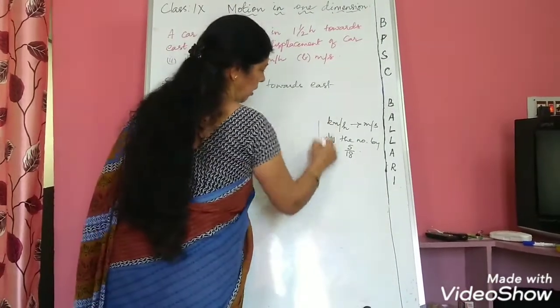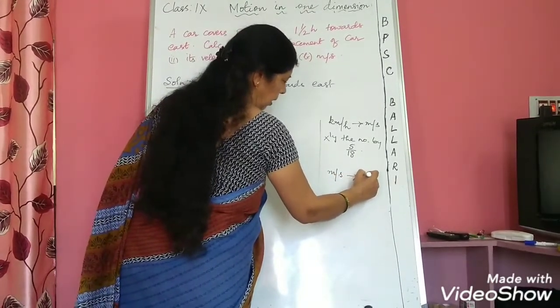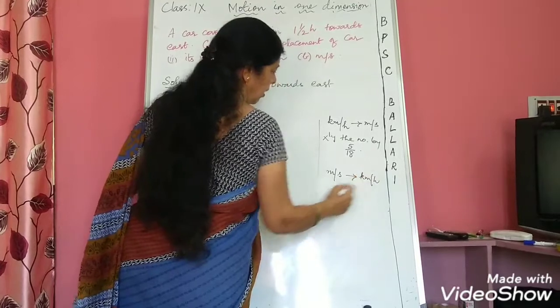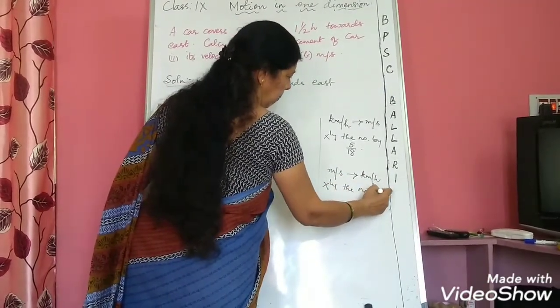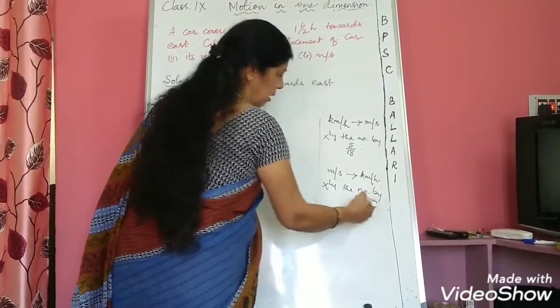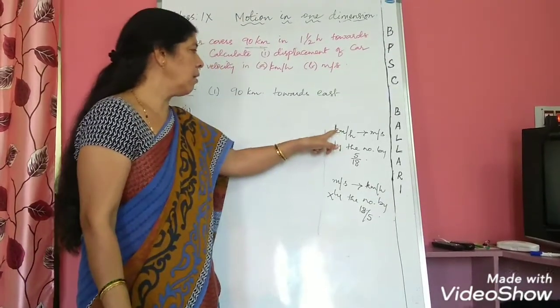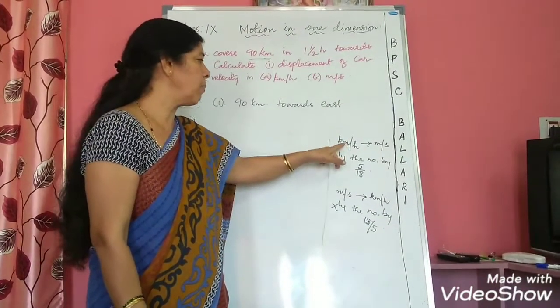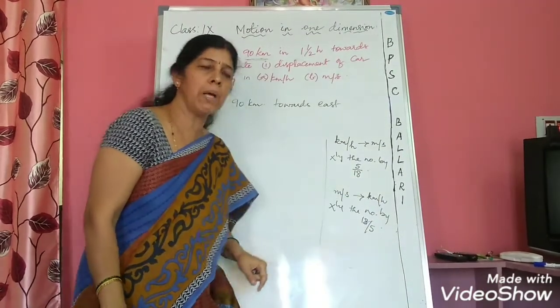On the other hand, if you want to convert meter per second to kilometer per hour, then you have to multiply the number by 18 by 5. So please remember this conversion wherever you are calculating the speed or velocity from kilometer per hour to meter per second or meter per second to kilometer per hour.